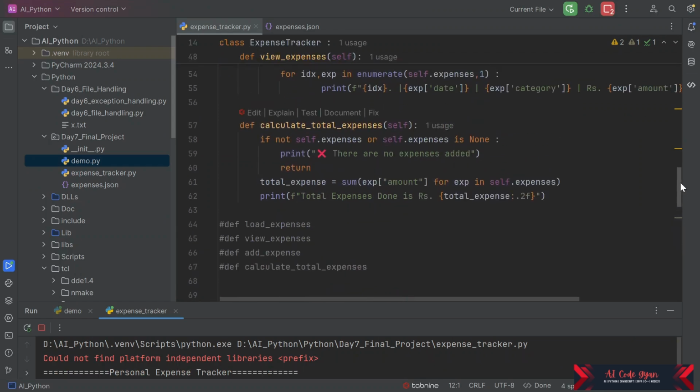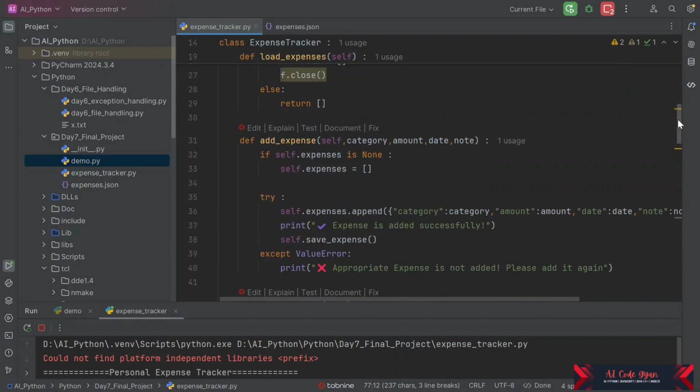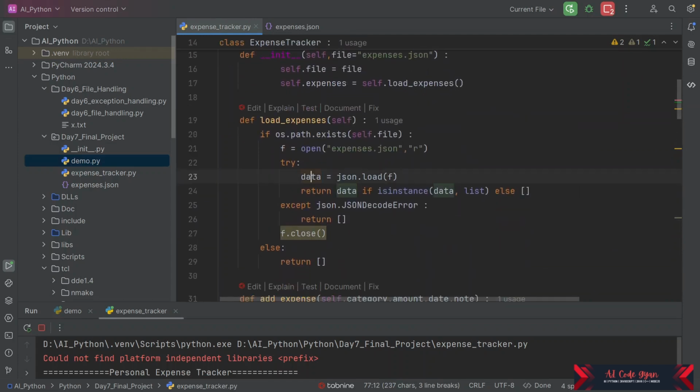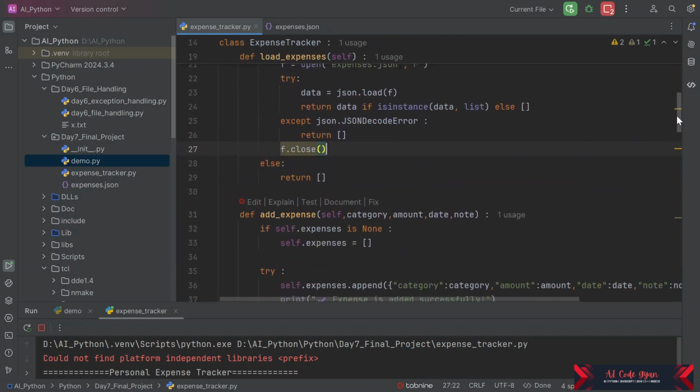Now what we are going to do, here are some changes. To rectify the problem, we are going to put try after our file function, and we are going to put f.close after our except is done. So this will make sure this won't throw an error. Let us try if this is working.